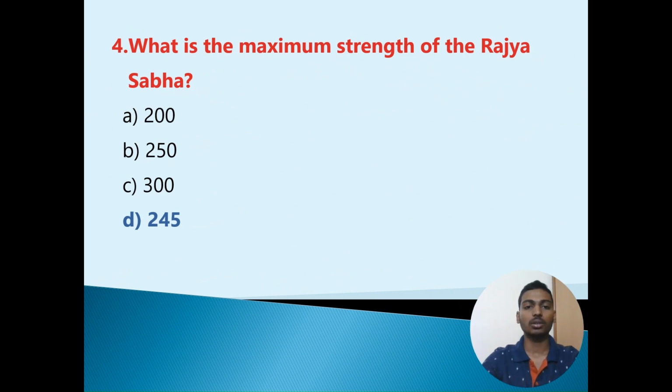Fourth question: What is the maximum strength of the Rajya Sabha? Option A, 200. Option B, 250. Option C, 300. Option D, 245. The correct option is Option D, 245.